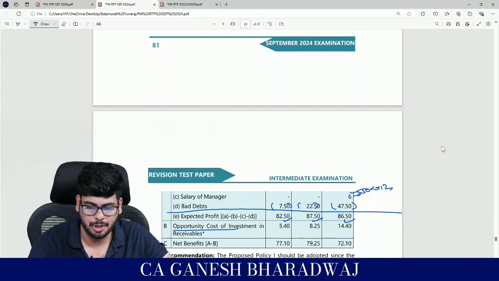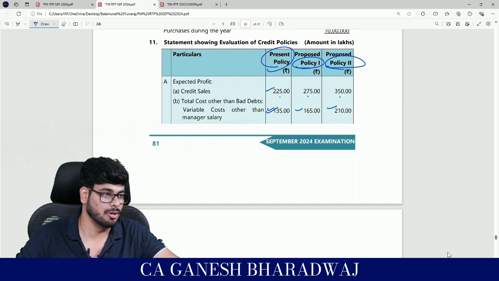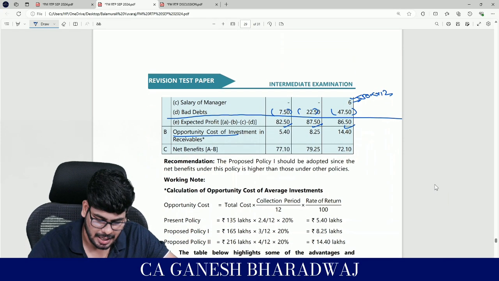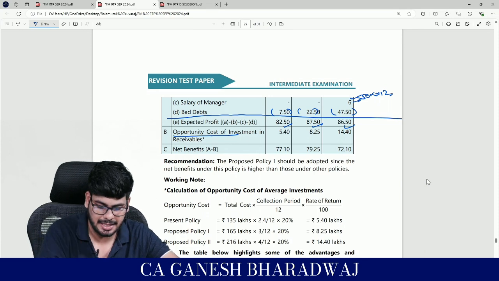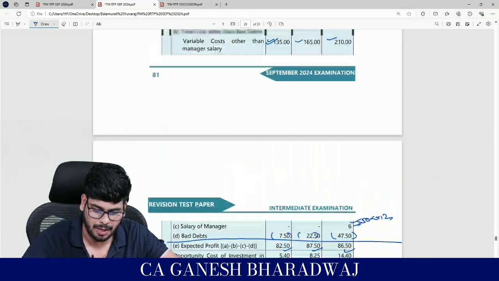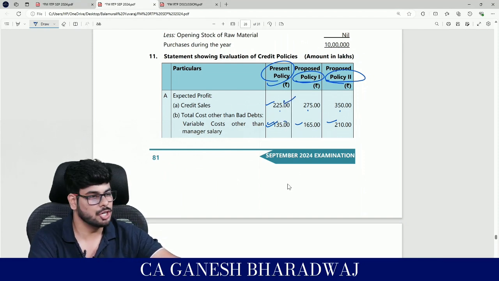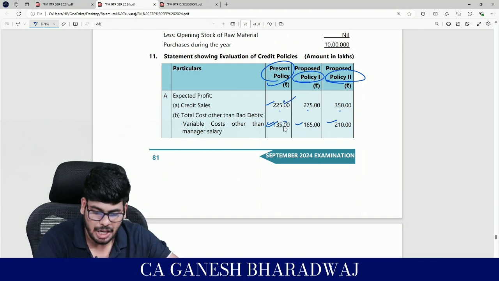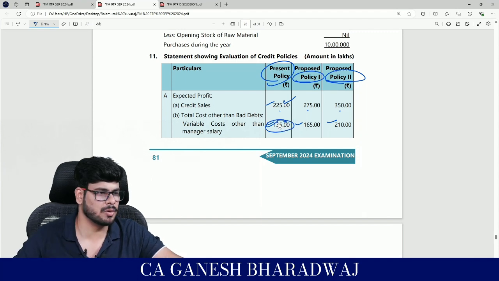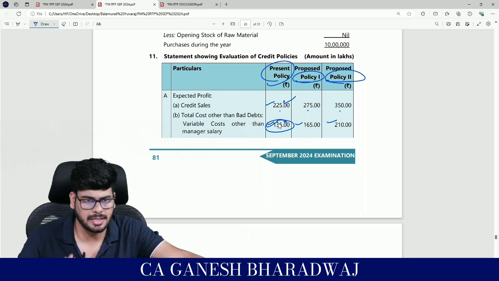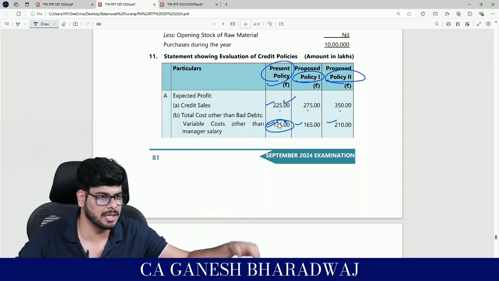And how will you be able to do that? First, for that you should know what is the funding required. Correct? In this case, let's take the first part, the present policy. What is the funding required, guys? I know that for me to make the sale in a year, I'm making a sale of 225 lakhs, right? And for that, ideally the cost is only 135. So 135 lakhs is going to be the cost of sales. Correct? That is the cost overall incurred in a year.